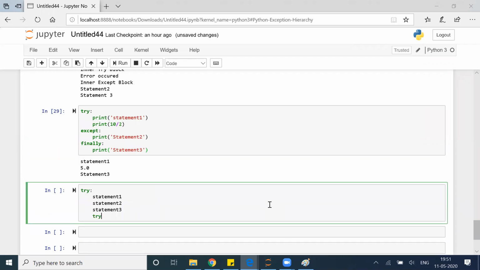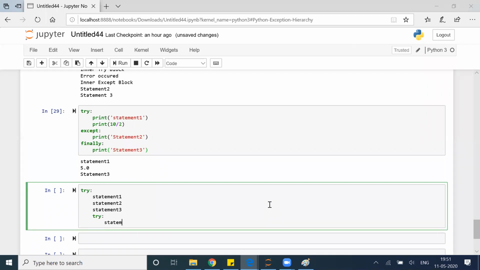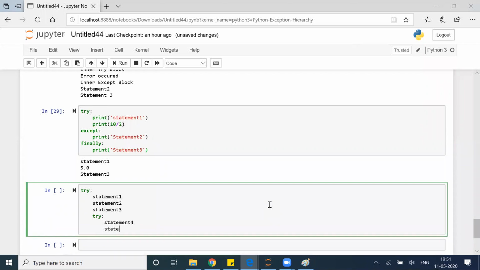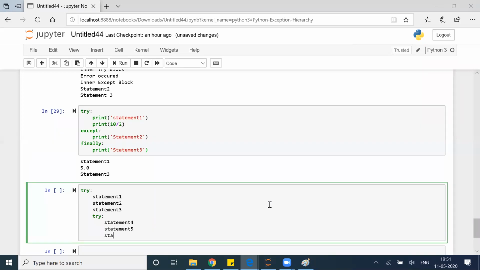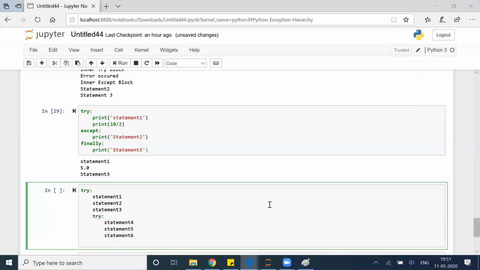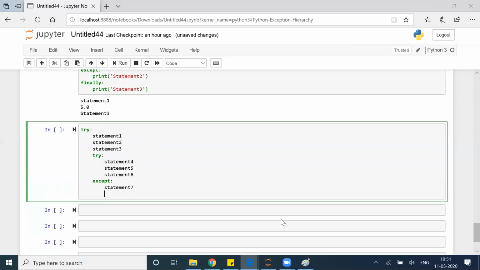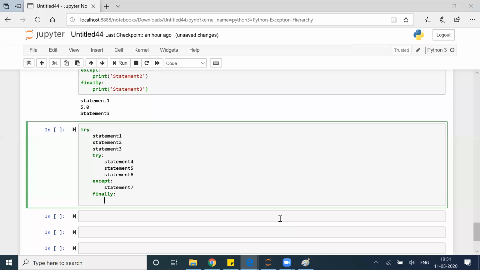After that, again try, statement 4, statement 5, statement 6, except, statement 7. Finally, statement 8,